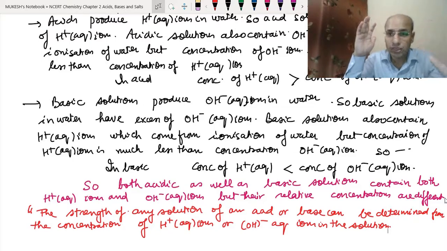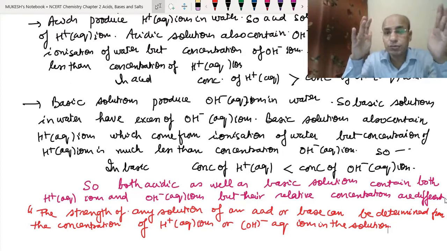If the concentration of hydrogen ions is more than the hydroxide ions, the solution will be acidic. If the concentration of hydrogen ions is less than the hydroxide ions, meaning the hydroxide ions are more, then it will be a basic solution. The relative concentration will help us to determine this. The more the difference between the hydrogen ion concentration and hydroxide ion concentration, the stronger the acid or base will be. If there is less difference, then it will be weaker. I hope you have understood this topic.